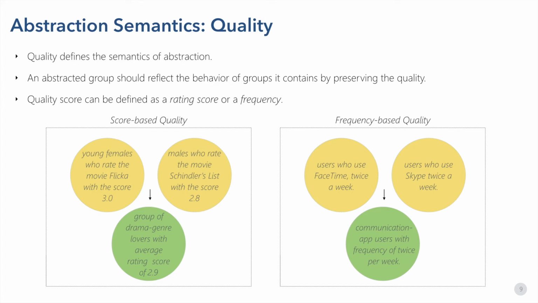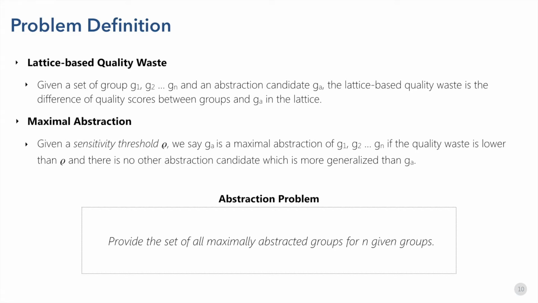Based on the notion of quality, we define the notion of quality waste, which is the difference in quality between abstracted group and non-abstracted groups. Considering a sensitivity threshold rho for quality waste, we define maximal abstraction as the abstraction with less than rho of quality waste, where there is no other abstraction candidate which is more generalized than the abstracted group. That being said, we formally define our abstraction problem, that is, to provide the set of all maximally abstracted groups for n given input groups.